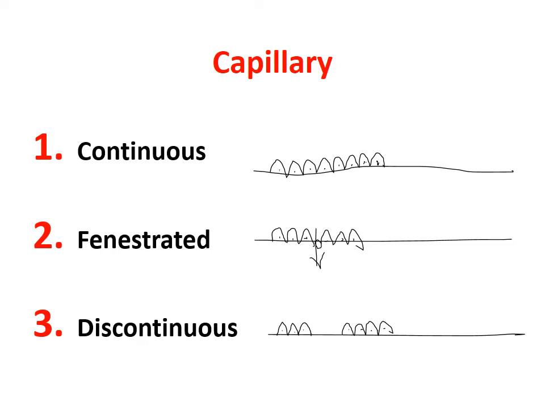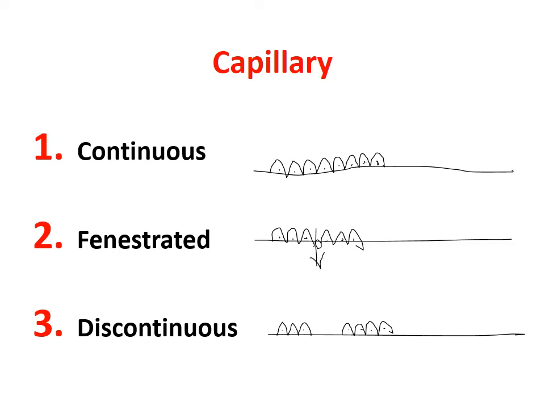And fenestrated capillary is a different type. Suppose this is the basement membrane, and there is a capillary cell, but sometimes there is a gap.